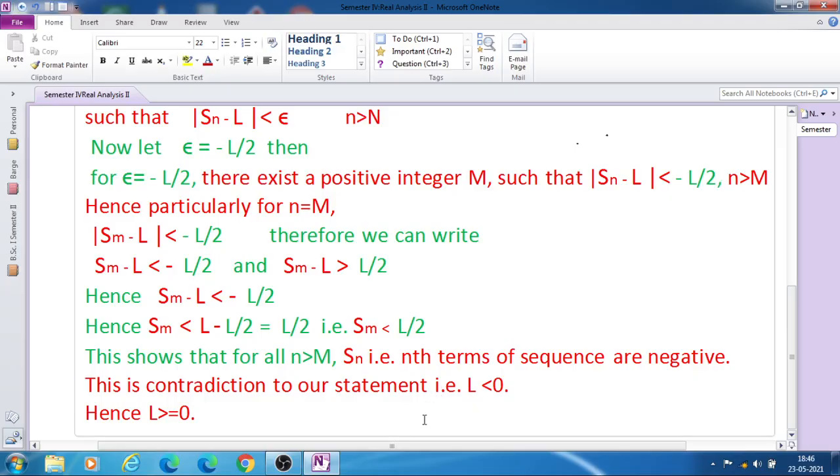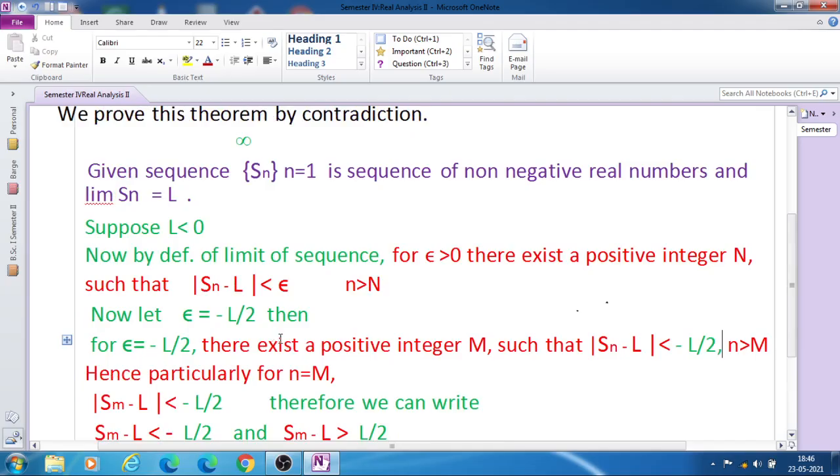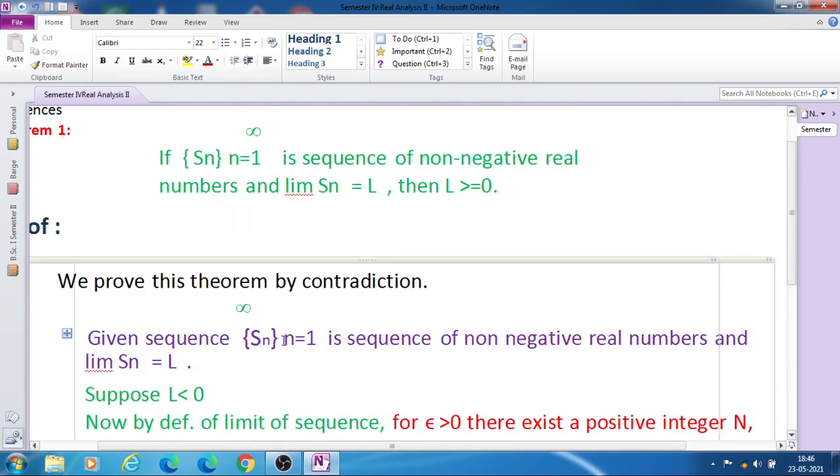Therefore L less than 0 is a wrong statement. Hence L is greater than or equal to 0. So this is the proof of this statement.